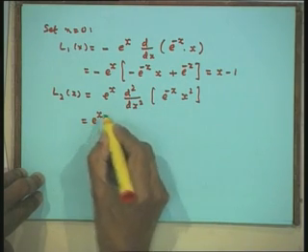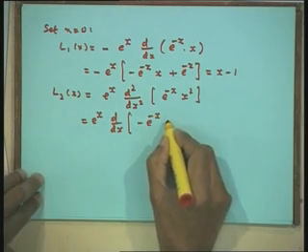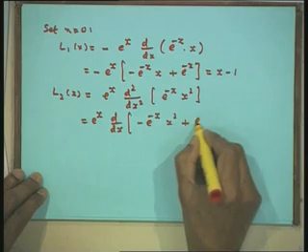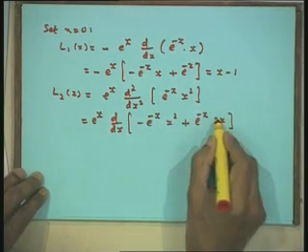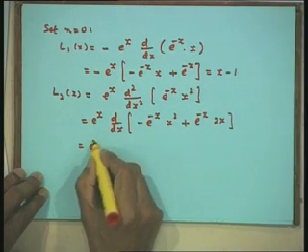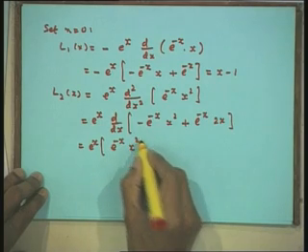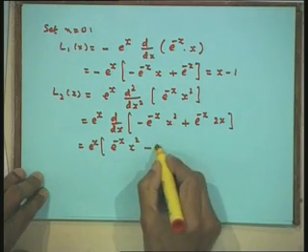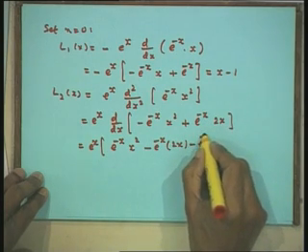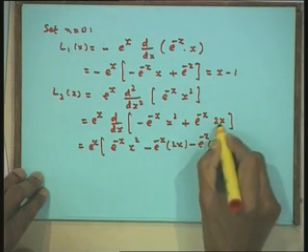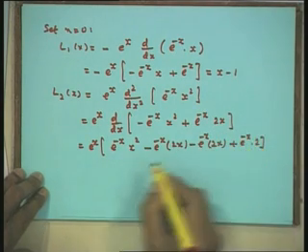Therefore, I will get here e to the power of x, d upon dx of minus e to the power of minus x x squared plus e to the power of minus x into 2x. Again I differentiate it. Therefore, I will get here e to the power of x. Now, minus minus becomes plus, e to the power of minus x x squared. Then I have minus 2x, and this is again minus e to the power of minus x into 2x. I differentiate it, I will get 2 from here, so e to the power of minus x into 2.